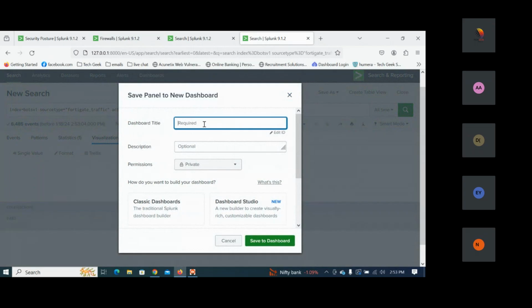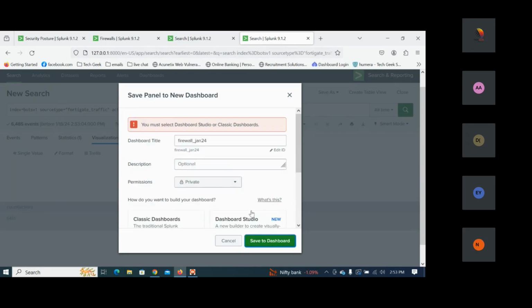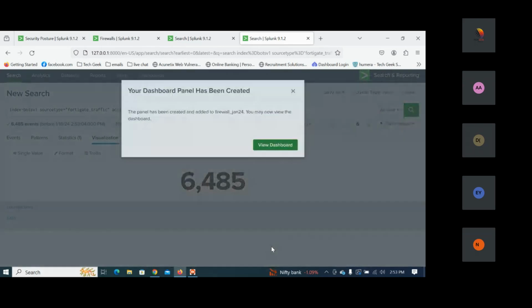Now I'm saying that, as we have given the FortiGate firewall, I'll select Jan. Okay, let me name it firewall for Jan 24, let's take an example. And I'm going to save this dashboard here. You must have selected the classic dashboard. Okay, classic dashboard, save this, view this dashboard.